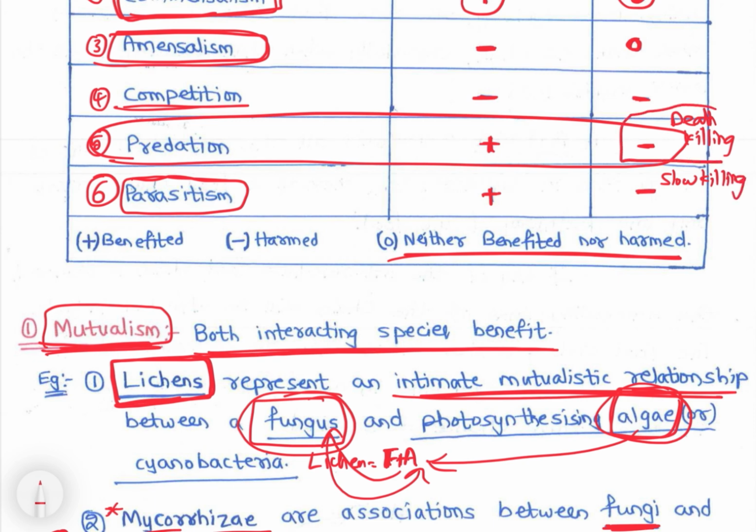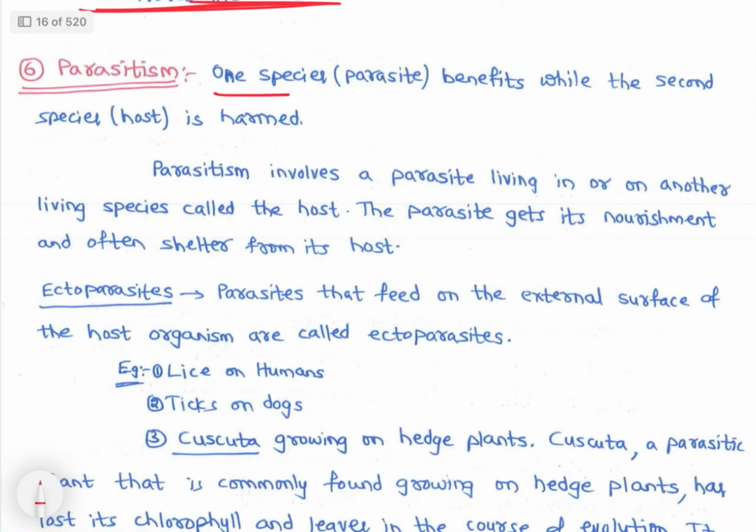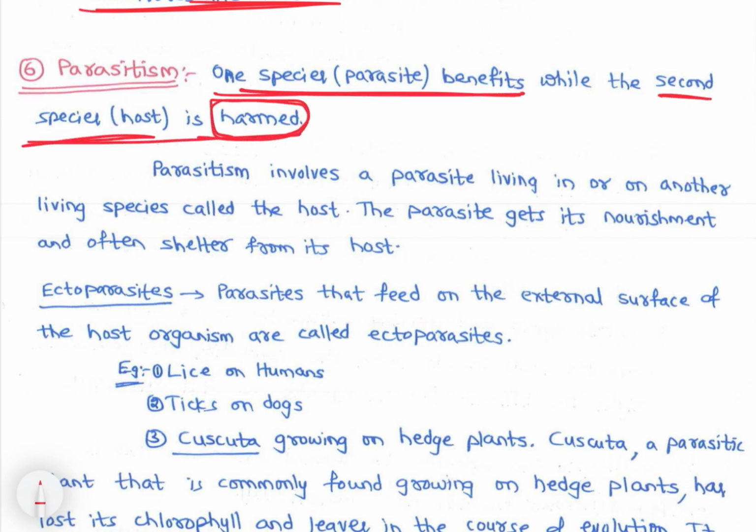In predation the negative effect is very aggressive, an extreme form. Here it is slow killing or slowly taking benefits, not killing. Parasitism: one species benefits while the second species, the host, is harmed. There is no killing, just harm.